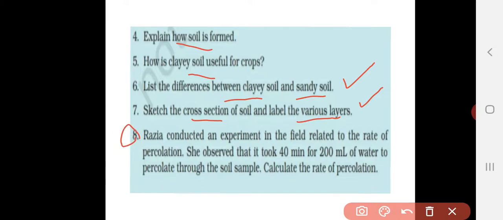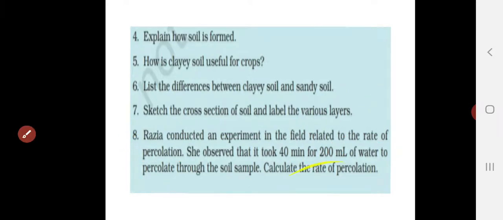Eighth question, Raisia conducted an experiment in the field related to the rate of percolation. She observed that it took 40 minutes for 200 ml of water to percolate through the soil sample. Calculate the rate of percolation. We have learned the formula for rate of percolation. The rate of percolation is equal to the amount of water divided by percolation time. So the amount of water is given and the percolation time is given. So use the formula and find the answer.